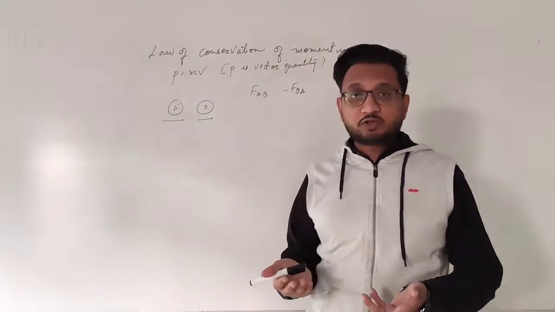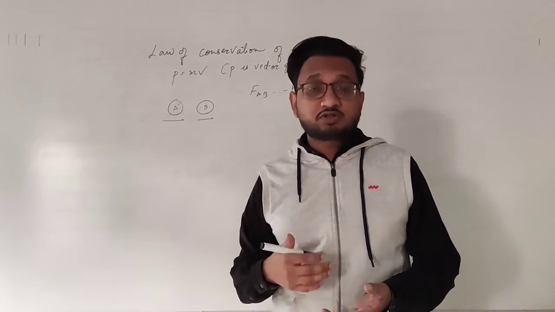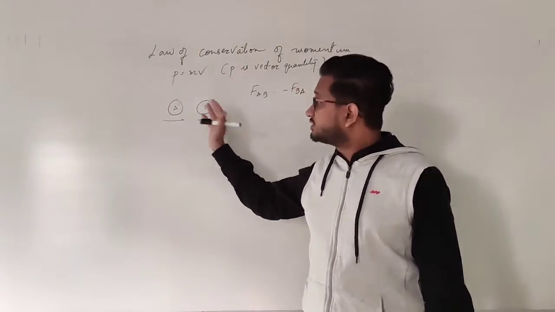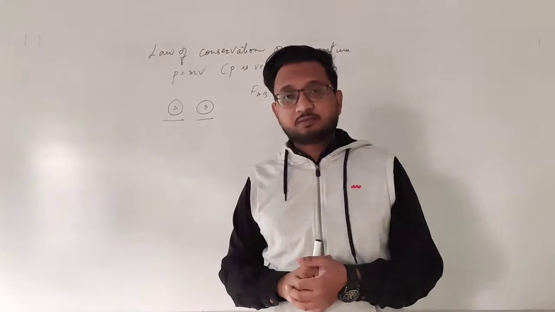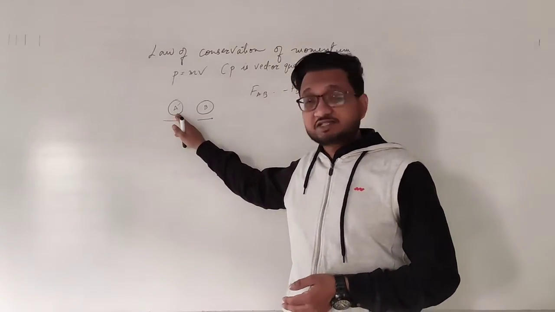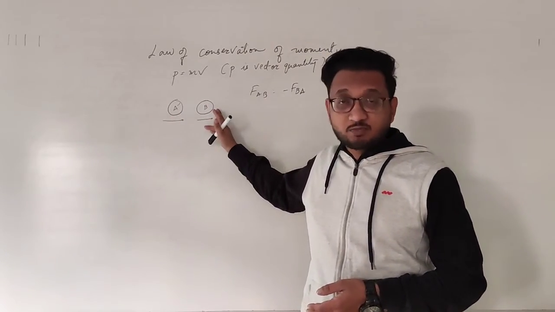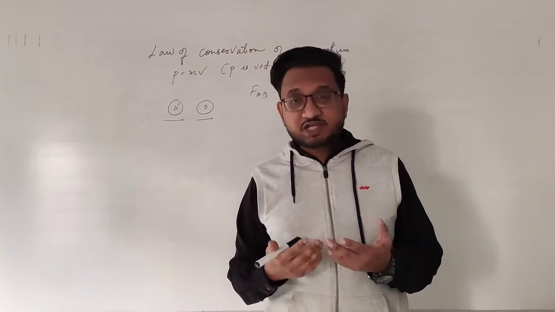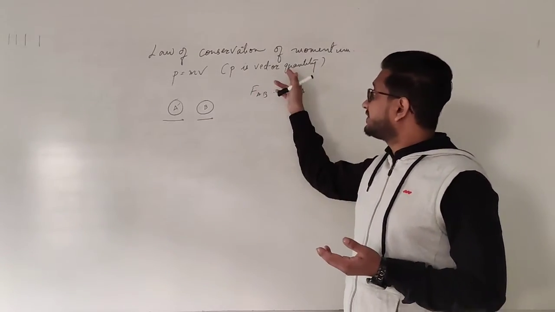Obviously the mass is going to remain the same, but overall both the velocities change, and therefore the momentum of both the objects also changes, because this velocity is now slower and the velocity of this ball is now more, and therefore the momentum is going to change because we have mass into velocity.